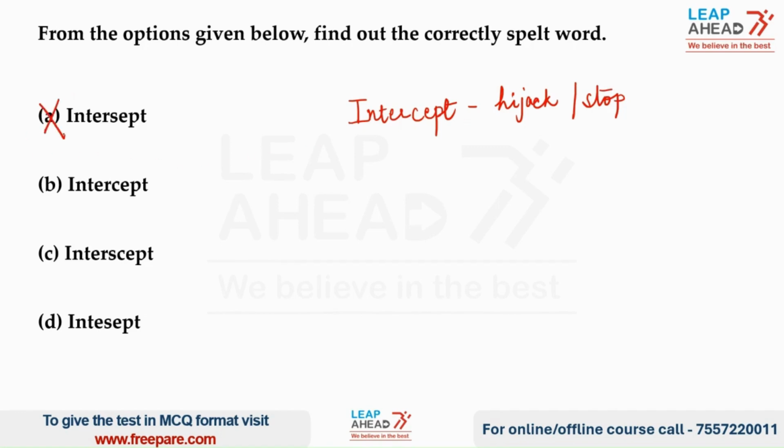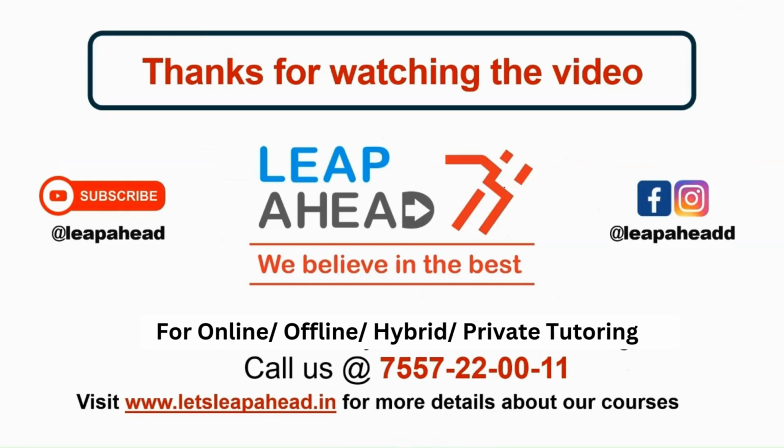We can eliminate option A because S has been used instead of C. Coming to option C, we can see that an extra S has been used, which is not required, so that option is eliminated. And we can see that R is missing over here and S has been used instead of C, so option D is also eliminated. So the correct answer is option B, which is spelled as Intercept.